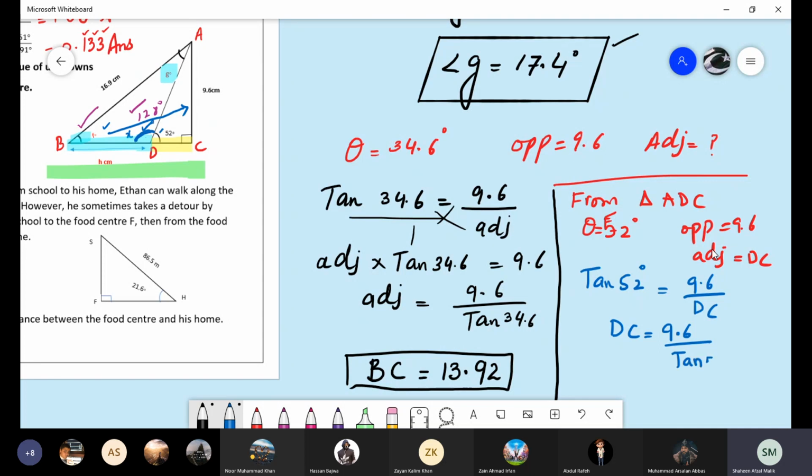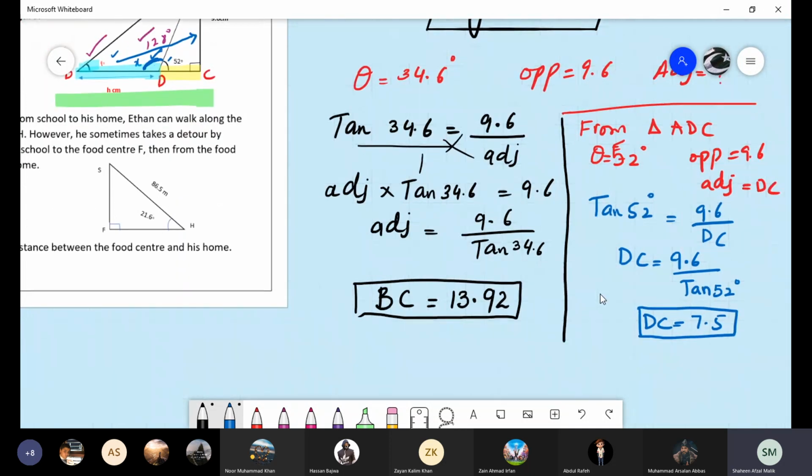Find out the value of this one. 7.5. DC is 7.5. BC we already have, 13.92. Now can you find out the value of H?